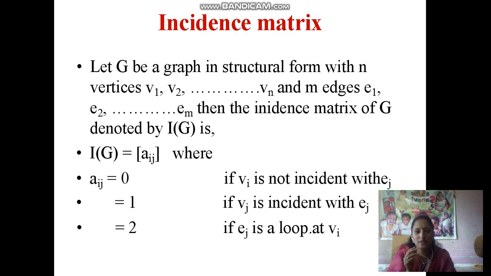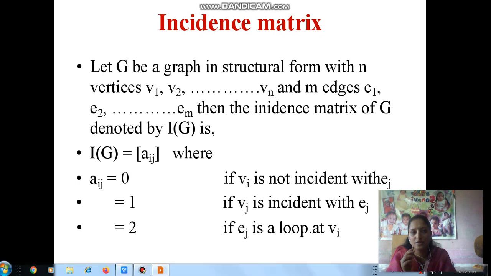Let G be a graph in structural form with n vertices v1, v2, up to vn, and e1, e2, up to em are the edges of the graph G. That means the graph G contains n vertices and m edges. This matrix is denoted by I of G. The adjacency matrix is denoted by A of G, and the incidence matrix is denoted by I of G.